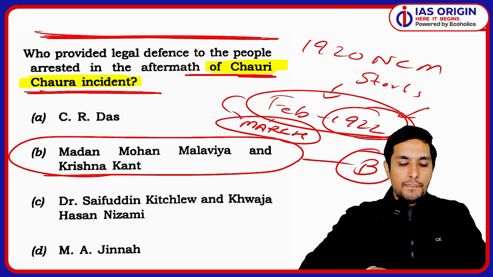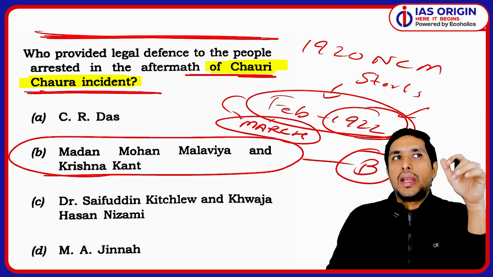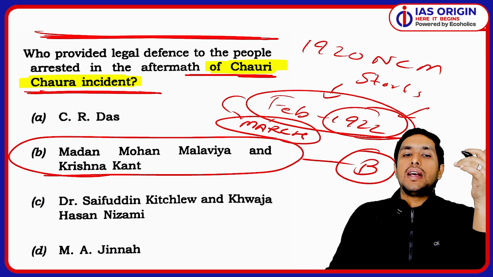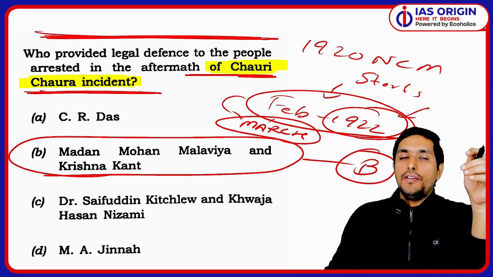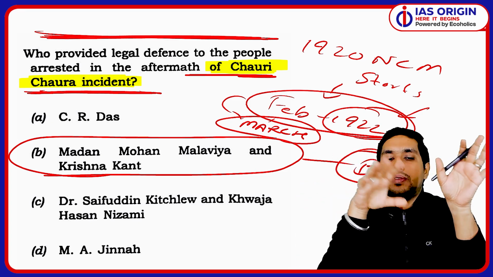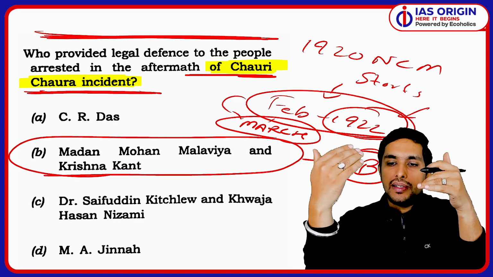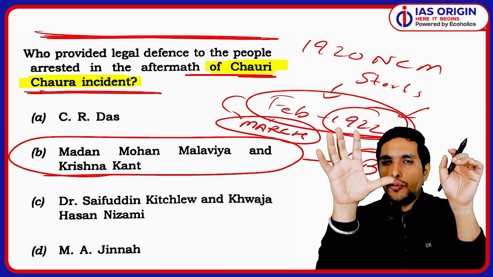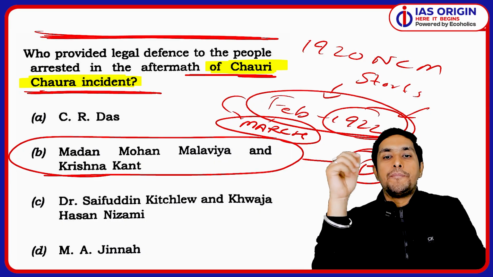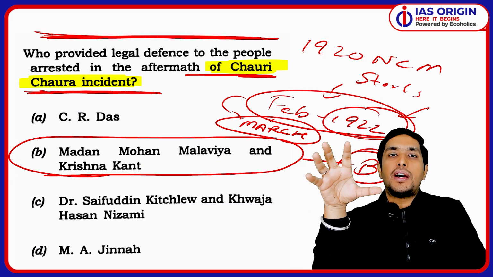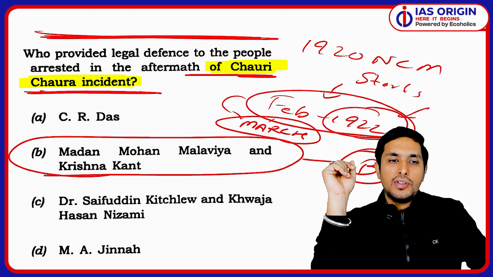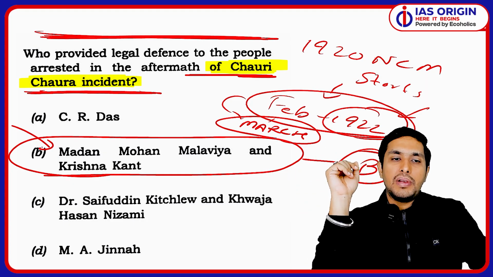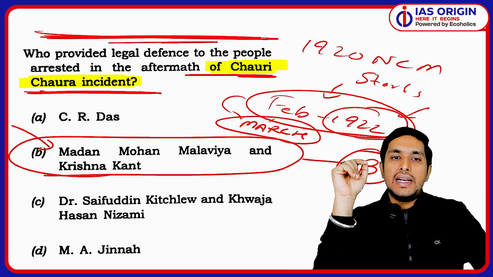Why? Because when we talk about Chauri Chaura, we just have to understand that NCM was suspended because of it, as Gandhi said that people are resorting to violence. This means they are tired. So in the first week of February, Chauri Chaura happens, and later on Gandhiji suspended the NCM. Around 4th of February this incident took place, and then things unfolded in March and April. Gandhiji was also jailed after that. So this is important, that Madan Mohan Malviya played a very important role in this legal defense aspect.